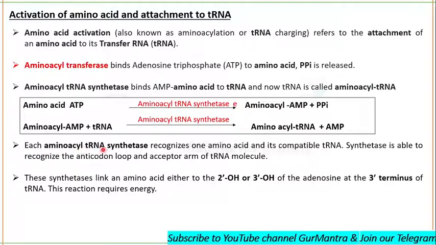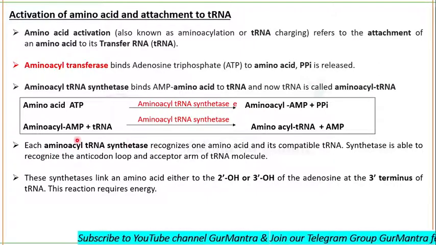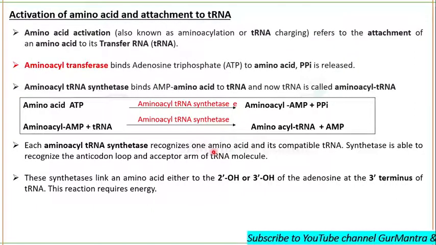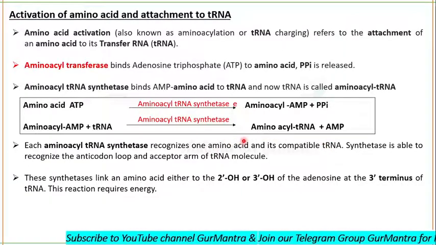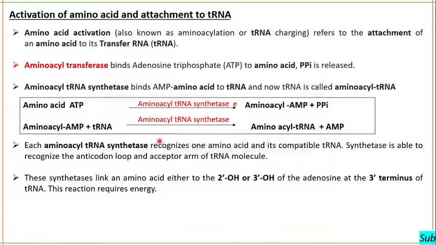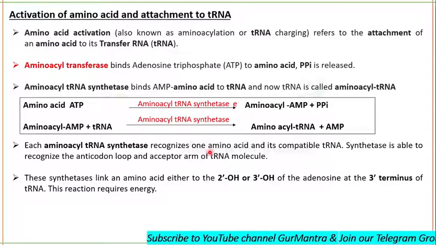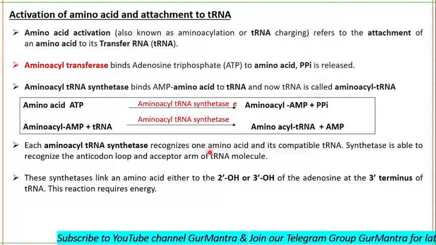Each amino acyl tRNA synthetase, each of these enzymes, can recognize one particular amino acid and a compatible tRNA for this amino acid. I hope you have seen the structure of tRNA, so you must know about the arms of the tRNA molecule and the anticodon loop in it.